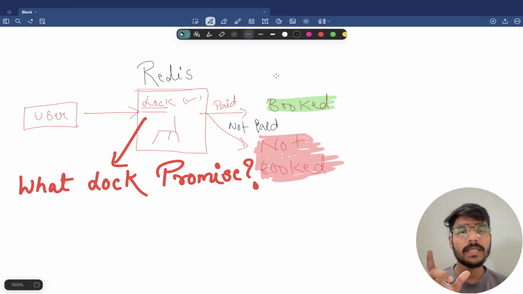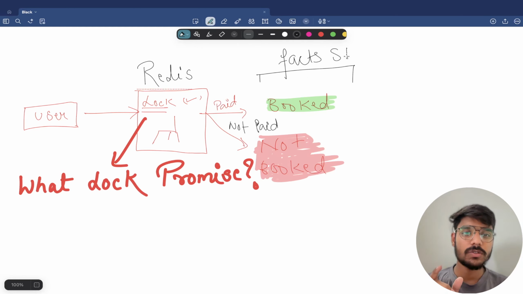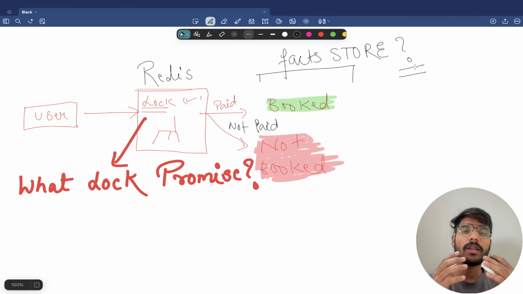We are currently missing the facts store. We need a real record maintainer, something that lives in our own system, not just a temporary key in Redis. We need an actual truth of the booking. So the lock is just a permission, and the booking is the fact that we need to store. We need to build the thing that stores these facts.